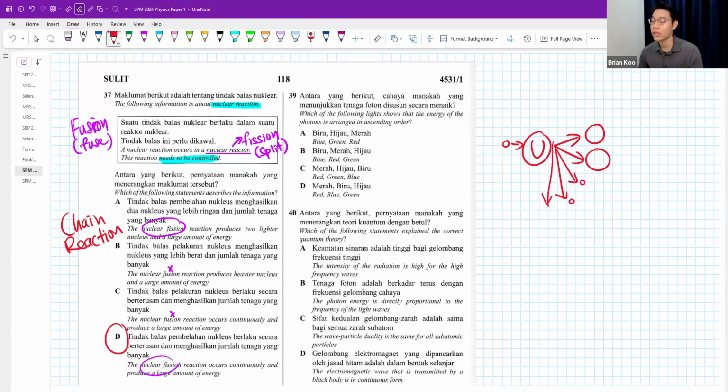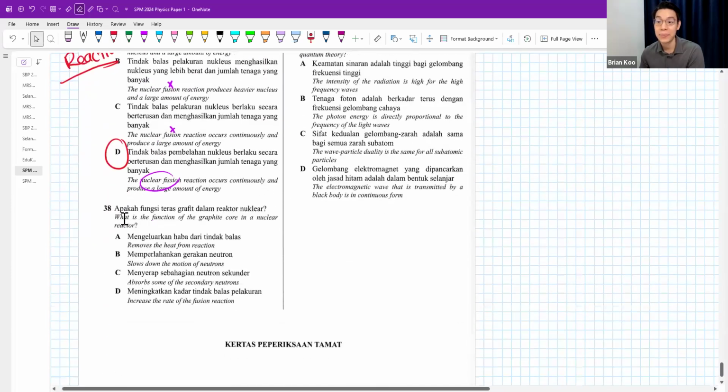And now these neutrons will go and bombard other uranium. They're going to produce even more neutrons, and it's going to bombard even more. So it's going to get even more, even more, even more. Right? And if you don't control it, it becomes a bomb. So we have to control it. This question is a bit tricky. A can be correct also, but D is a slightly better answer because they're actually talking about the chain reaction, not just the fission reaction.